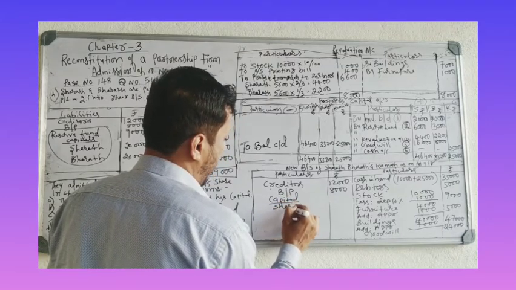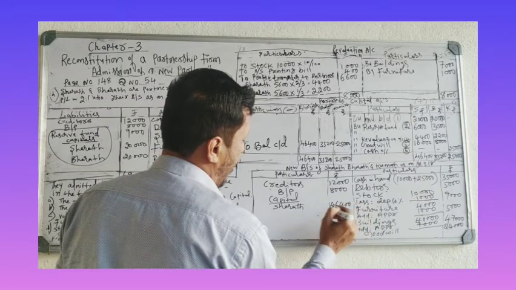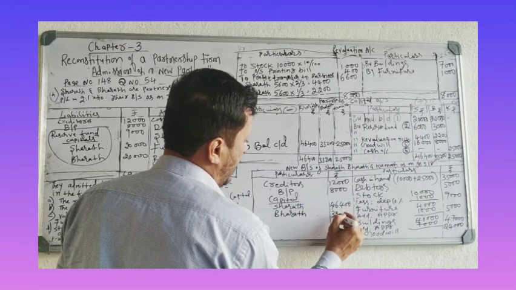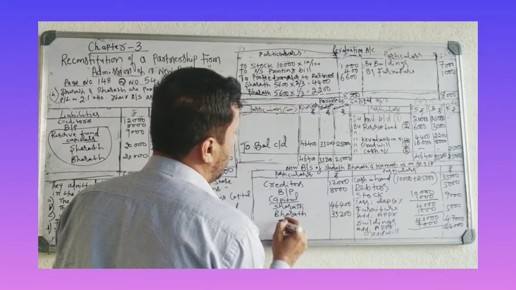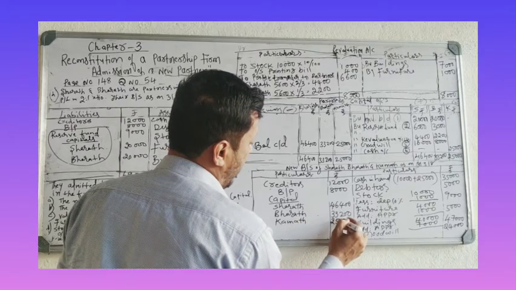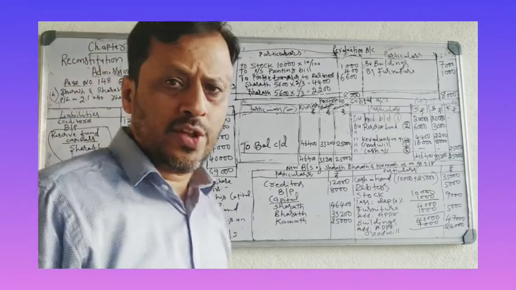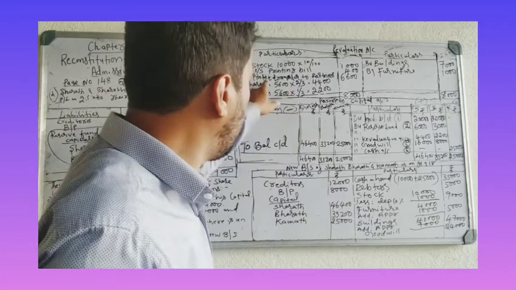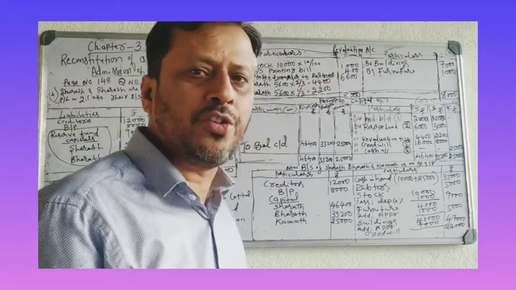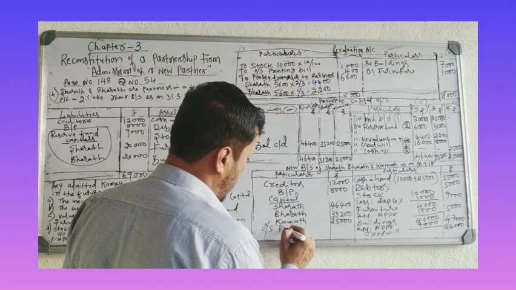Capital: Sharat 46,400, Bharat 33,200 and Kamath 25,000. We have taken the capital. We have completed the balance sheet. Last, you have to see if there are any outstanding expenses you have recorded in the revaluation account. Again that you have to show in the balance sheet. See, there is an outstanding printing bill of 400 rupees. Still it is due, so it is a liability shown in the balance sheet. Outstanding printing bill.